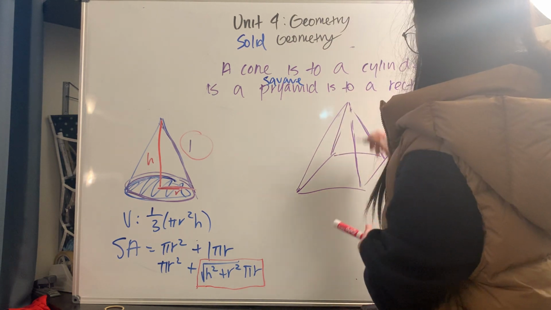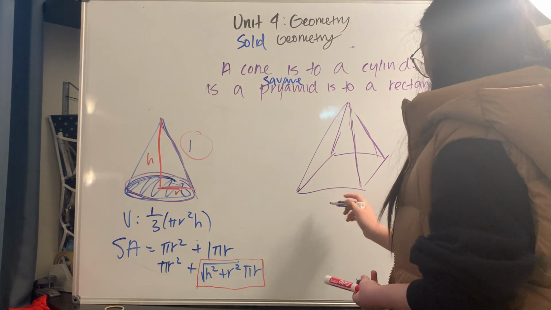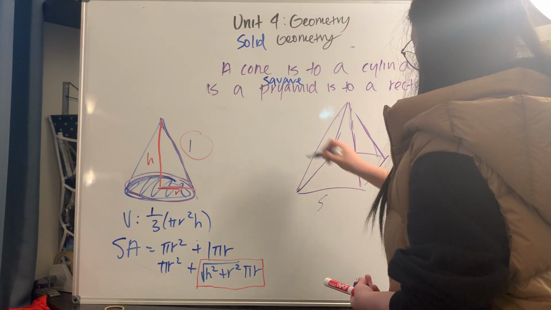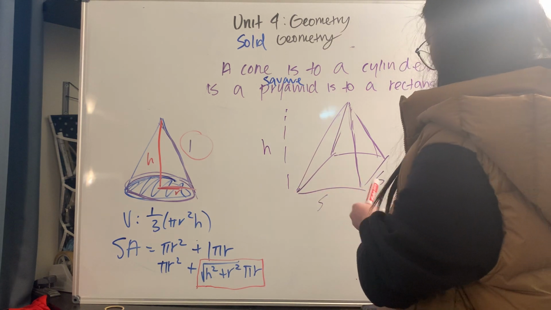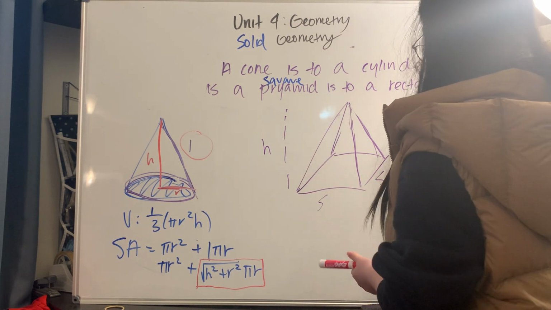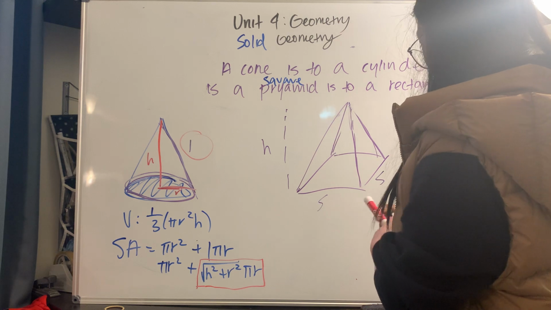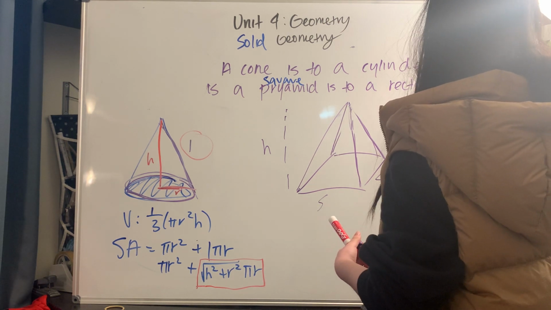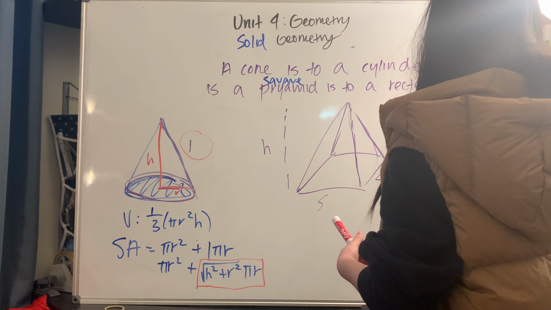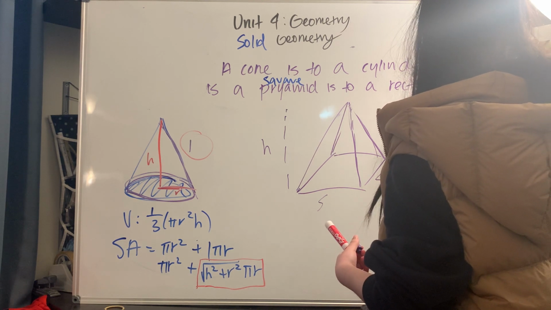Okay, this is our square pyramid, and let's say that it has side S right here, and the height is H. Well, the same concept applies if we had just a rectangular prism. So we would have the square right here, and the square is right here.